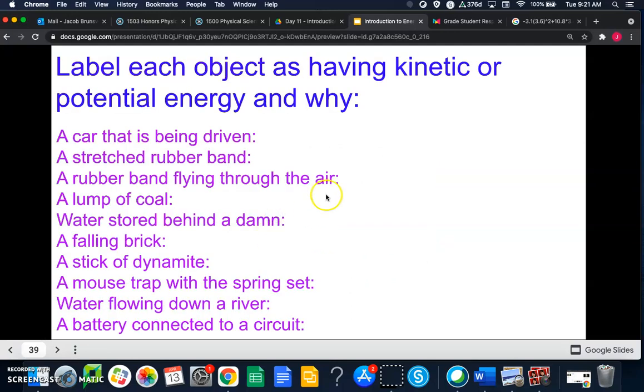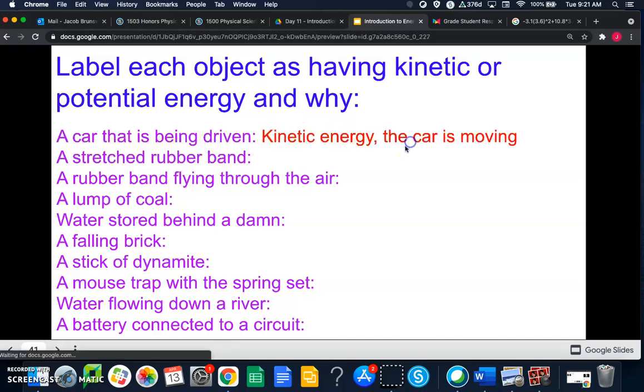Okay, and so then we're going to label each object here as having kinetic or potential energy and then explain why it's kinetic or potential energy. If we think about a car that's being driven, that's kinetic energy. Why? Because the car is moving. So really, for kinetic energy, all the ones that are kinetic energy should have something moving in them, right? Your explanation should be that the object is moving.